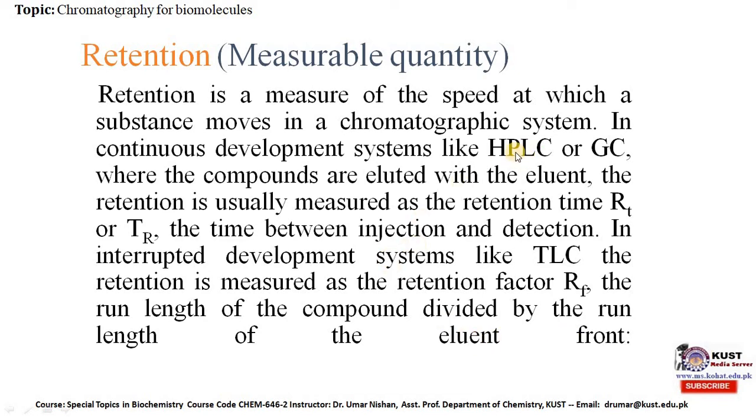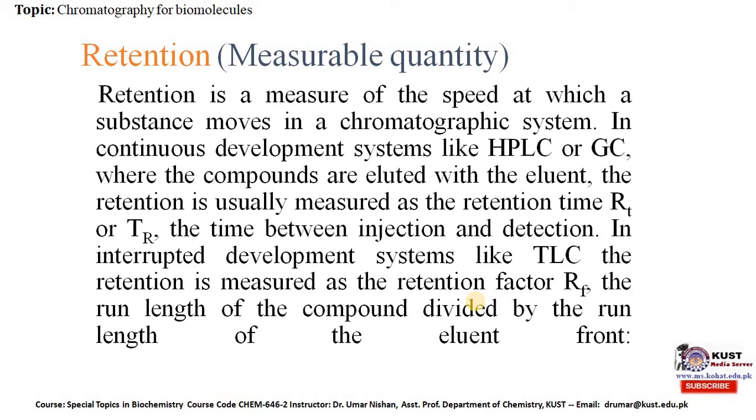So as you can see, in case of HPLC or GC, the measure is RT or TR, the time of retention. And in case of interrupted development systems like TLC, the retention measured is the retention factor RF. So it will depend on the type of chromatography that we are studying.